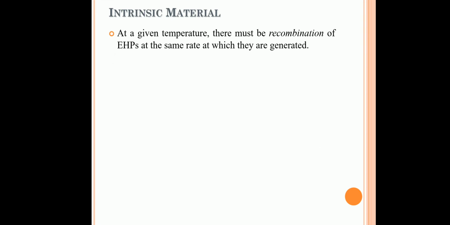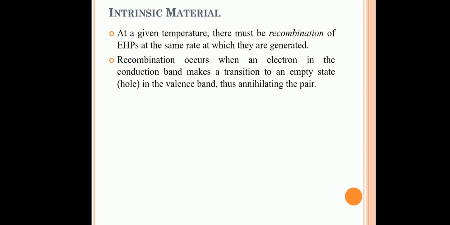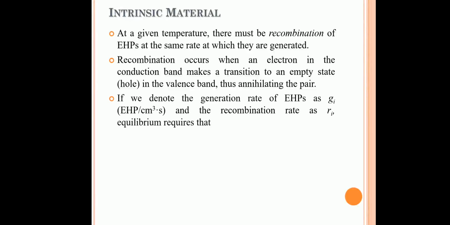So for an intrinsic material, at a given temperature there must be recombination also, and this recombination is the process in which the electrons in the conduction band make a transition to an empty state in the pair. And next, if we denote the generation of electron hole pairs as Gi and the recombination rate as Ri, we can say that Ri equals Gi for an intrinsic semiconductor at equilibrium.